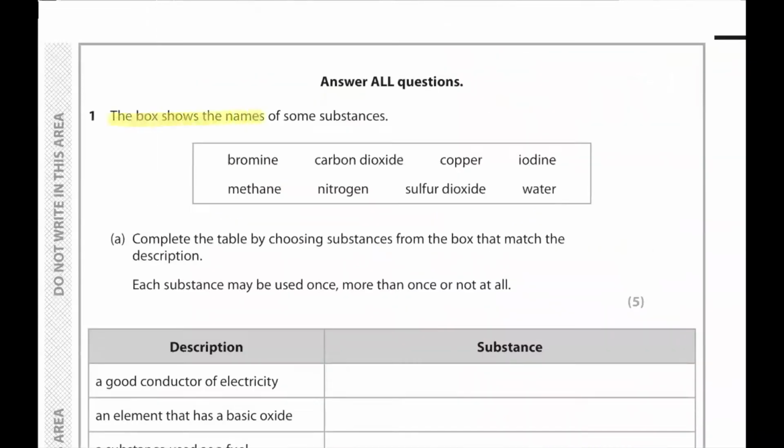Question number 1. The box shows the names of some substances. We can see bromine, carbon dioxide, copper, iodine, methane, nitrogen, sulfur dioxide, and water. Complete the table by choosing substances from the box that match the description. Each substance may be used once, more than once, or not at all.